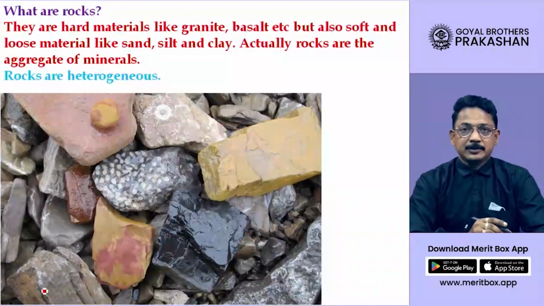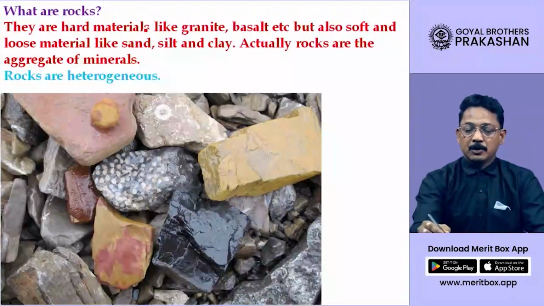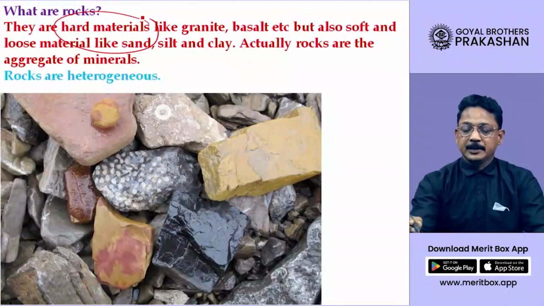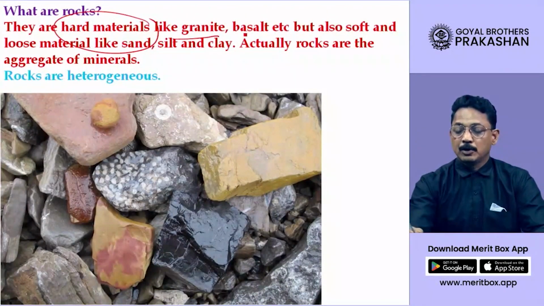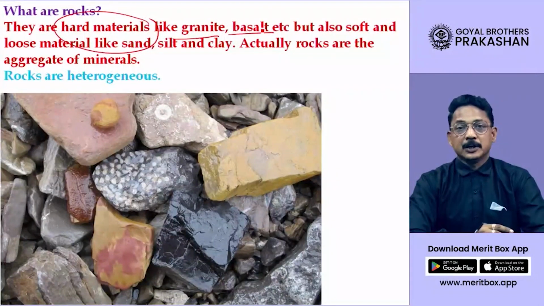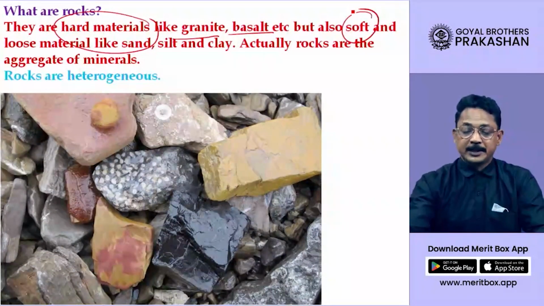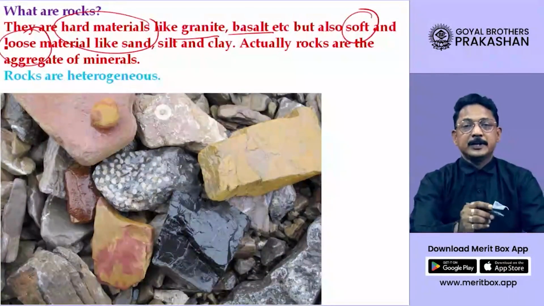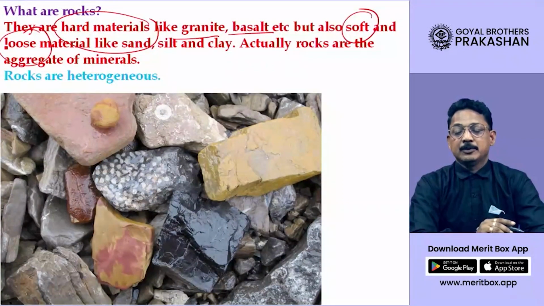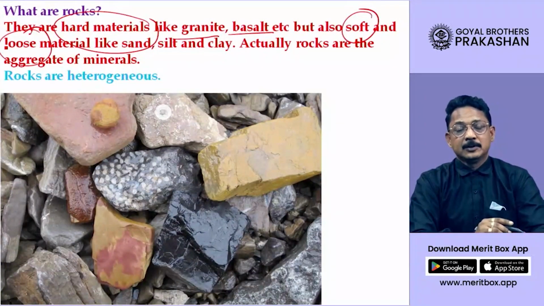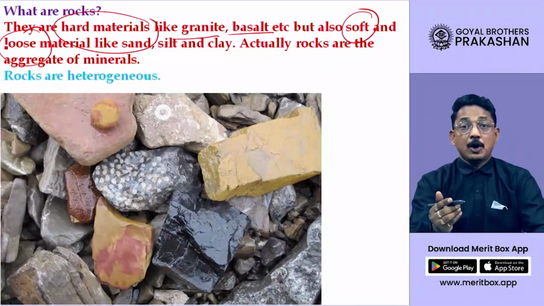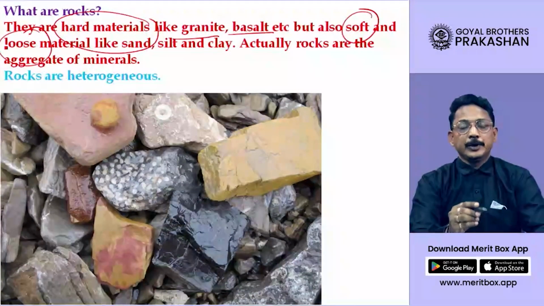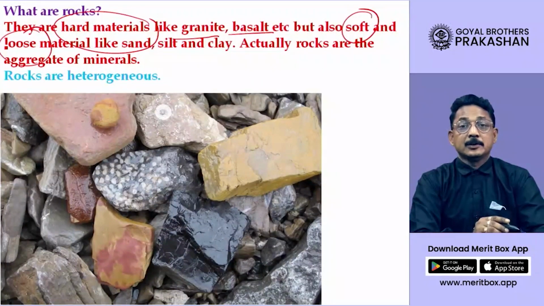But otherwise, the definition says that rock is a hard material like granite or basalt, but it is also soft material and loose material like sand lying on the ground, or silt, or clay. Such soft material or hard material together is known as a rock.